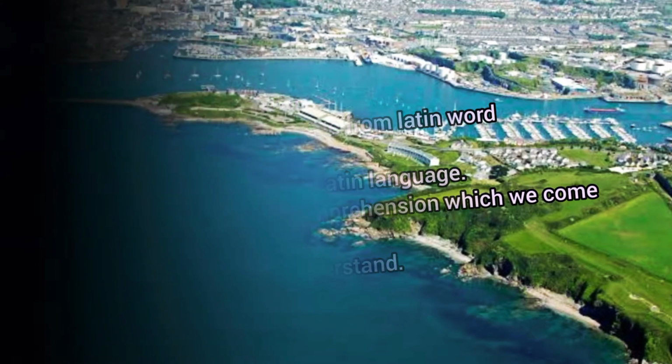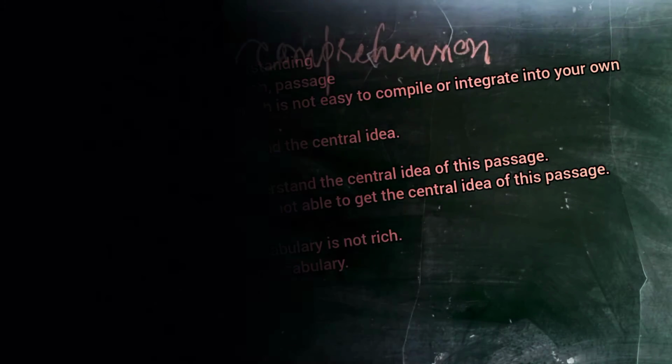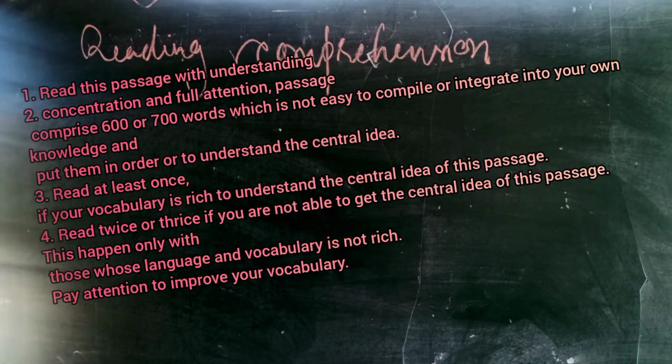Now let me tell you how to solve this. Dear students, first of all you have to read the passage with understanding. Not only with understanding, but you also have to increase the speed of your reading. Why so? Because it has more than 600 or 700 words, and integrating so many words in order is not an easy job for everyone, especially for those whose vocabulary is not good.